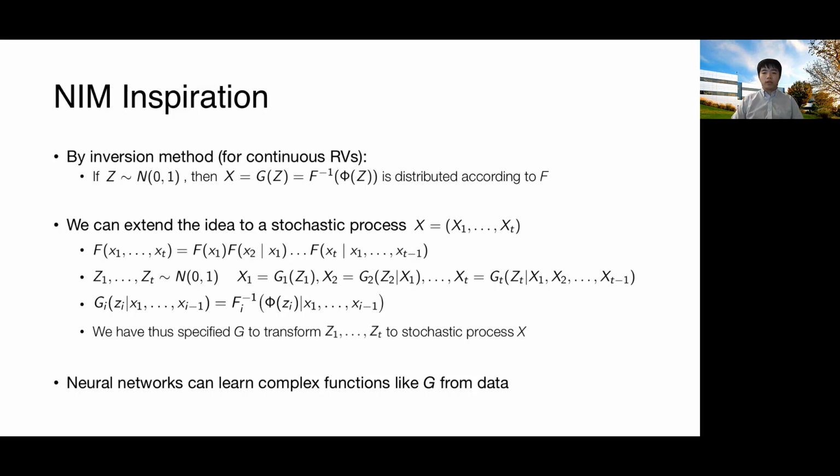We can extend this idea to a stochastic process, X1 through Xt. We can first write the CDF of this stochastic process in this form, using the chain rule of probability. Then, if we have Z1 through Zt that are all standard normals, and we set X1 equals G1(Z1), X2 equals G2(Z2) given X1, and so on, then we have specified a function G to transform a bunch of standard normals into stochastic process X. And since this G function can be very complex, and neural networks are powerful function learners, we can use them to learn this complex function.